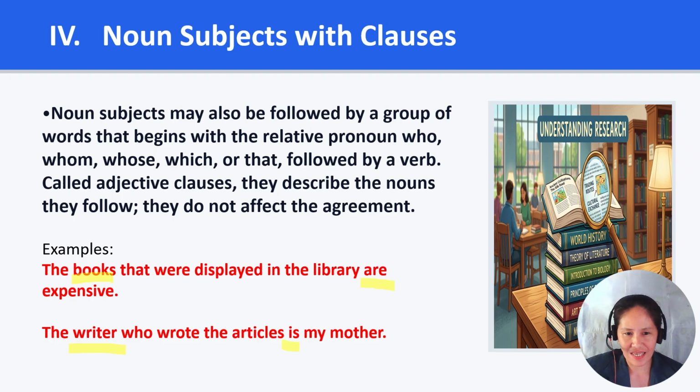In the first sentence, the books that were displayed in the library are expensive. The subject is books, so we use are. In the second sentence, the writer who wrote the articles is my mother. So the subject is writer, so we use is. Always remember, the verb agrees with the main subject, not with the adjective clause.